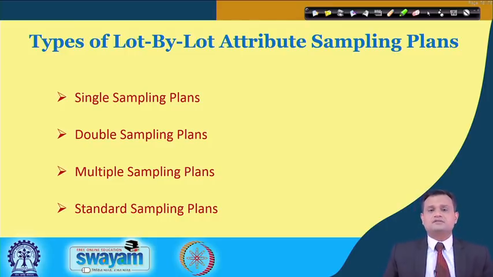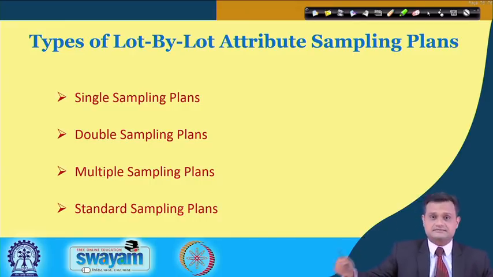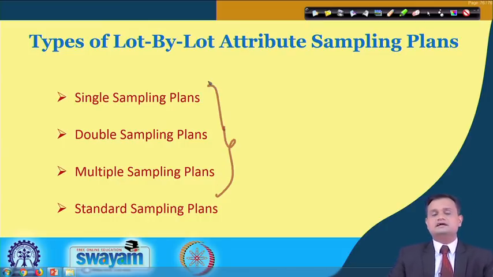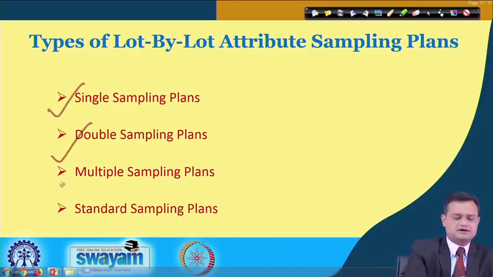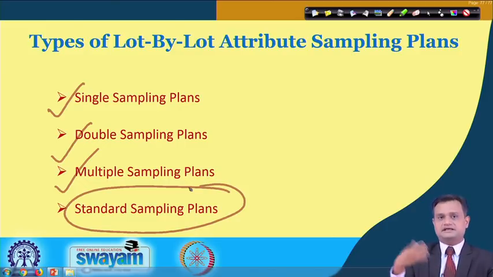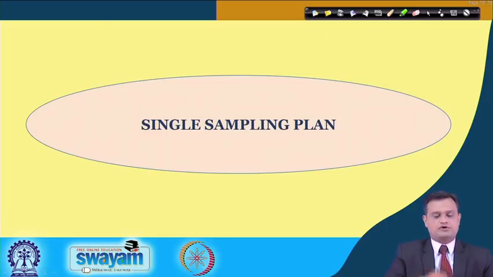We have broadly 4 different categories of lot by lot attribute sampling plan: single sampling plan, double sampling plan, multiple sampling plan and standard sampling plans. So there are totally 4. In this lecture we will focus on these 3, that is single, double and multiple sampling plans, and we will focus on standard sampling plans in the next lecture.